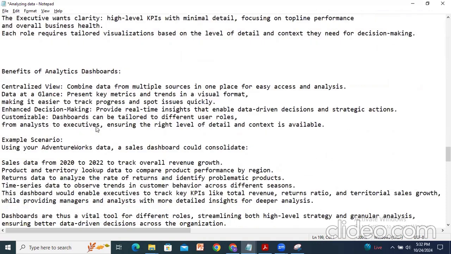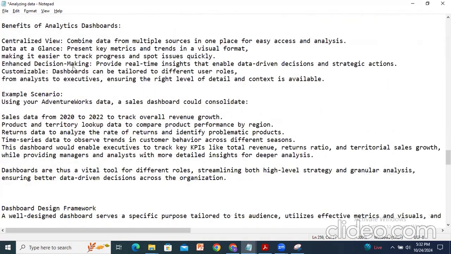Okay. So now in this video, I am going to discuss the benefits of analytics dashboards. What are all the benefits of analytic dashboards? Mainly, a centralized view. This centralized view mainly combines the data from multiple sources, since we are using data sources in multiple ways, to create a full picture of business performance. So that is a centralized view. And data at a glance.